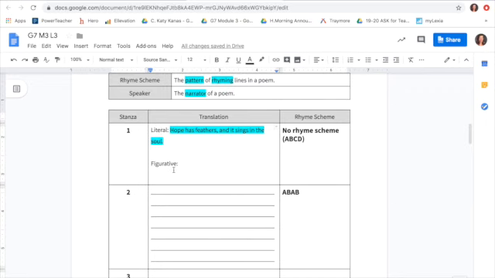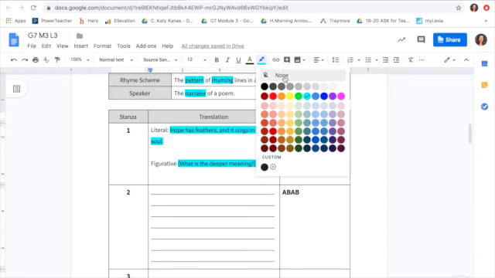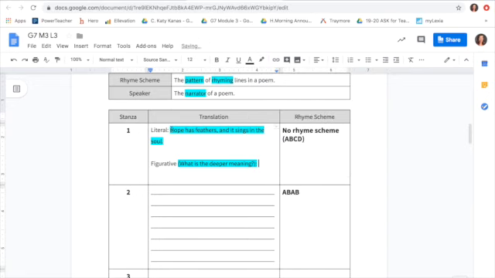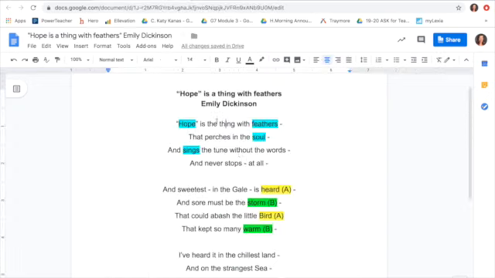Now, the figurative meaning. This is when we need to determine what is the deeper meaning. Okay, so you can write that down to remind yourself as well. What's the deeper meaning of the literal meaning? So we have hope is a thing with feathers that perches in the soul and sings the tune without the words and never stops at all. So we can use our keywords that we highlighted again: hope, feathers, soul, and sings.